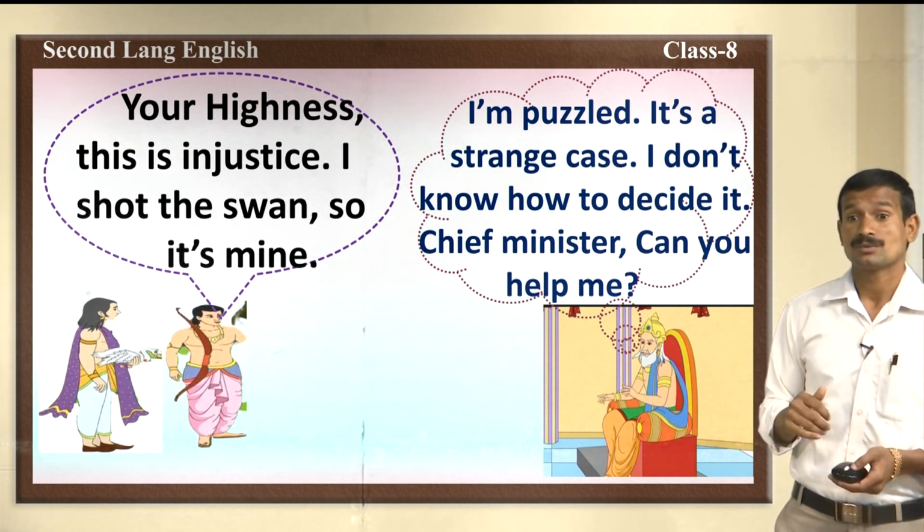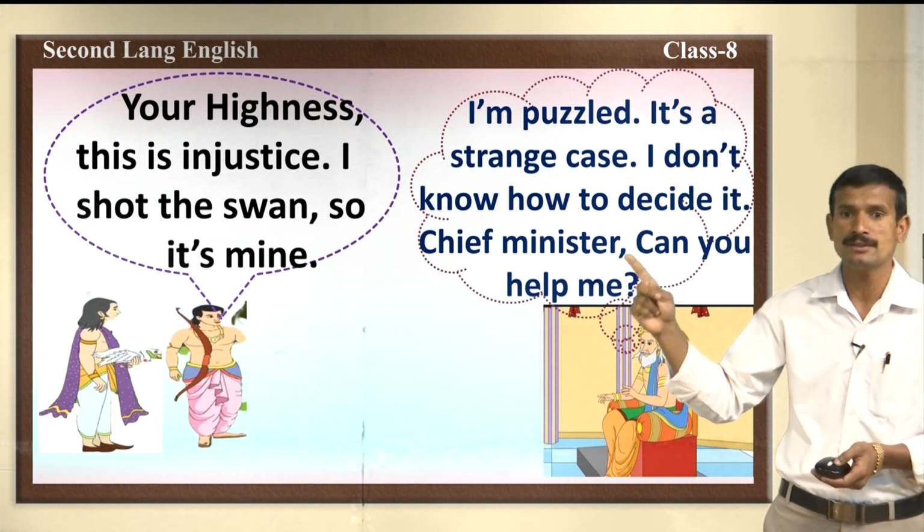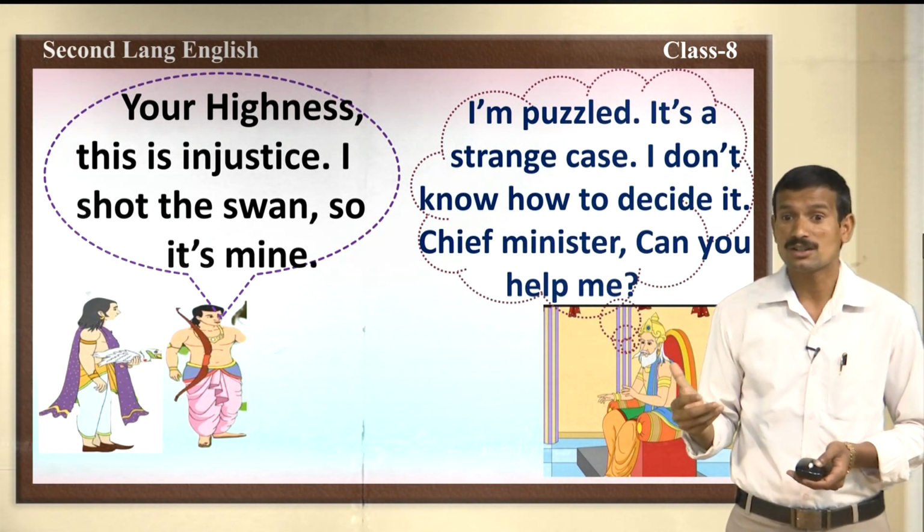Then, Devadatta says, Your Highness, this is injustice. I shot the swan, so it's mine. He is not tolerating that.